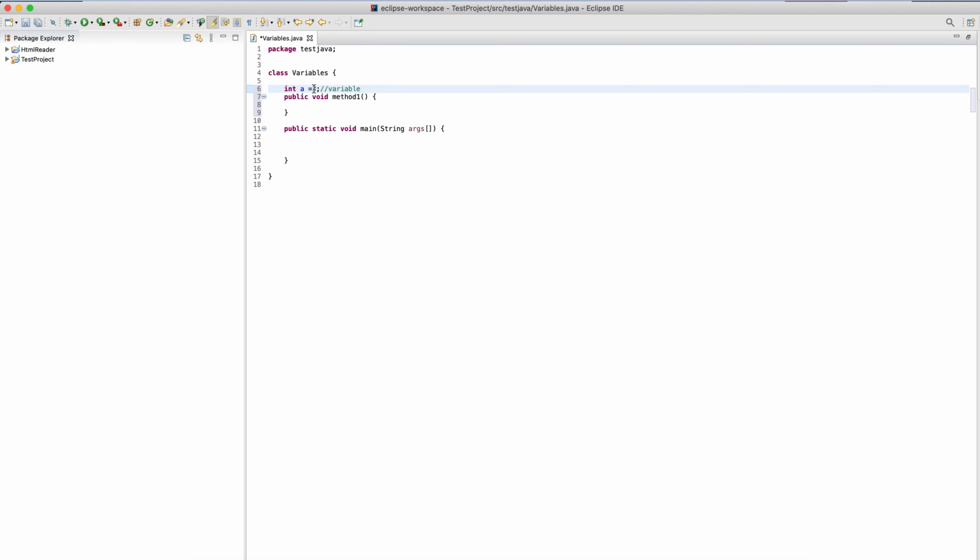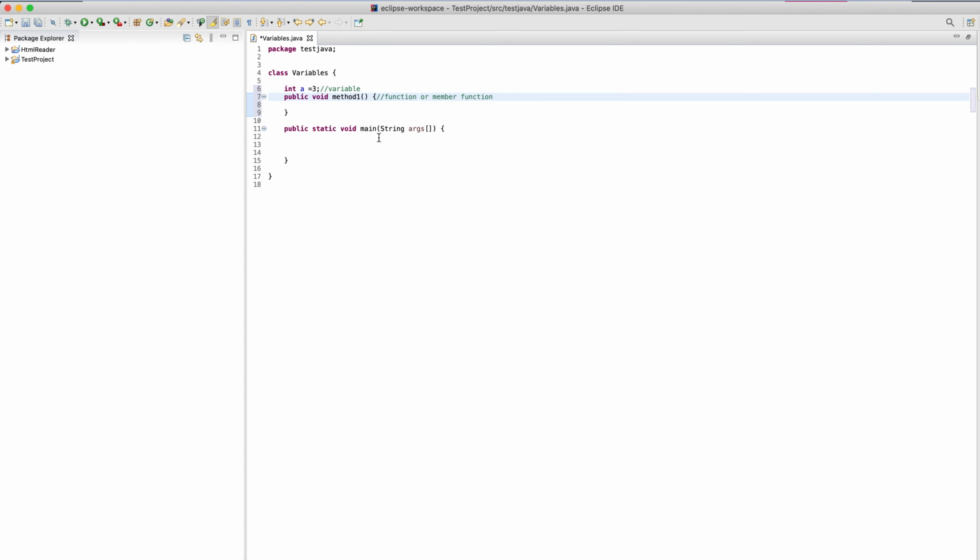We are going to create a variable like this. We can also have multiple types of variables, which we will learn later on, what exactly that means and all the kinds of variables we can have. But as of now, consider this is your variable. And if we write something like this, a method with a bracket sign and it has some body in it, we call it a function, or you can say a member function. So this is a way we create a method inside a Java class.